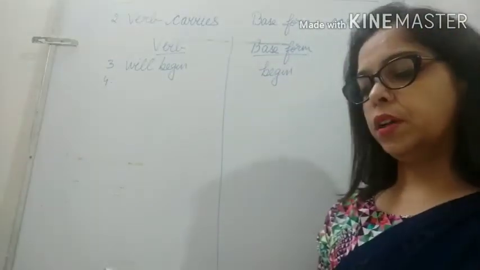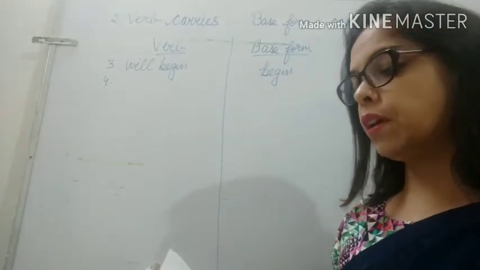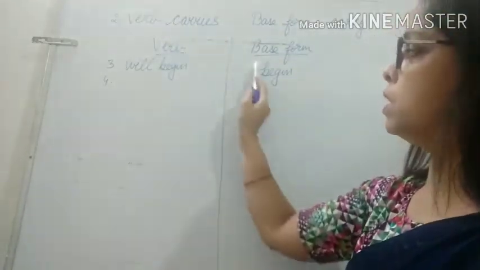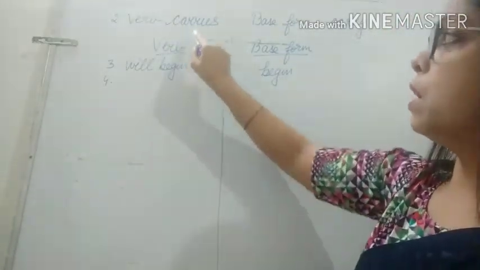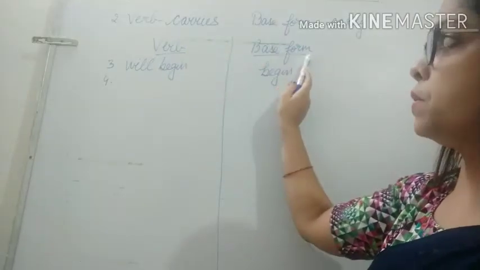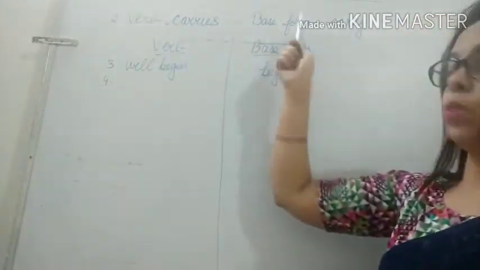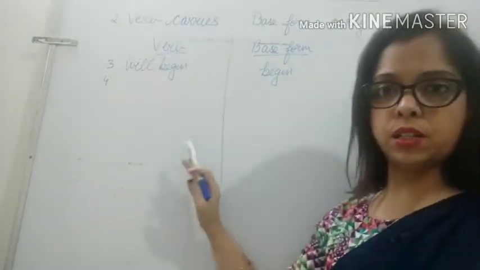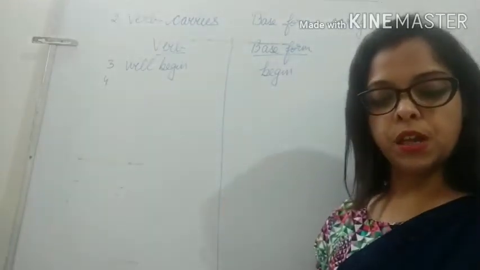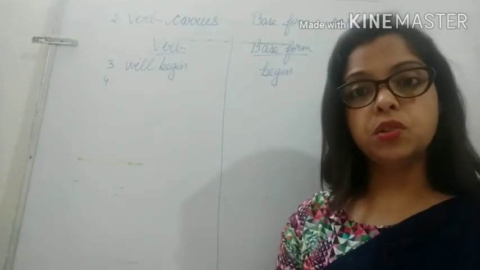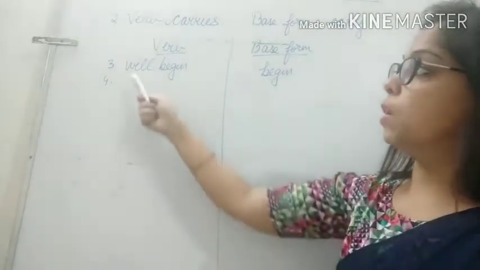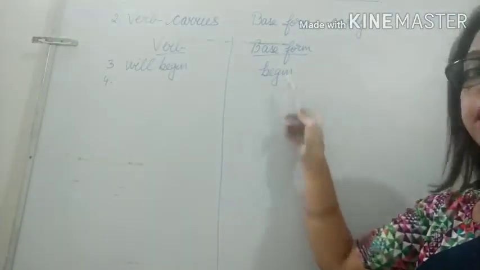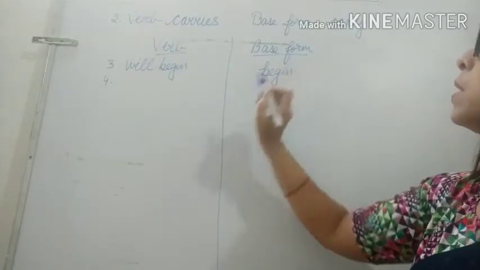Now third one, when will our vacation begin? So children, instead of writing every time, I have just made this in tabular form. Here it is verb, and here it is base form. But you will write like this only in all the 15 sentences. Okay, I don't want to write again, just to save the time I have made this table. So when will our vacation begin? So what is the verb? Verb is will begin. Okay, and base form is begin.